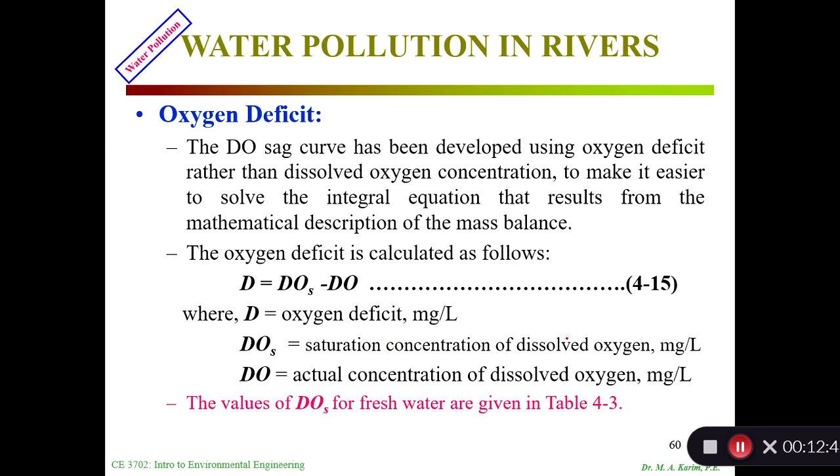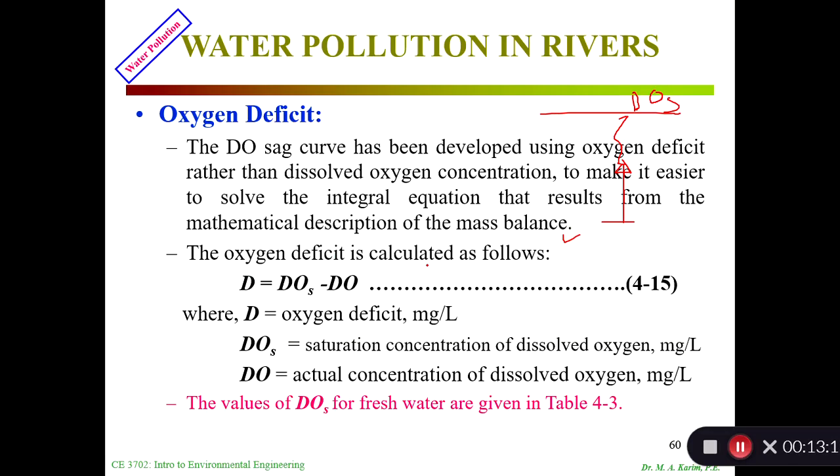Okay, now we'll calculate the oxygen deficit. Deficit, as I mentioned when I showed the curve, involves DOS, the saturation level. The other one is from the bottom, how much is available. The shortage would be this, okay? So we use oxygen deficit rather than the dissolved oxygen concentration to make it easier to solve the integral equation that results from the mathematical description of the mass balance.